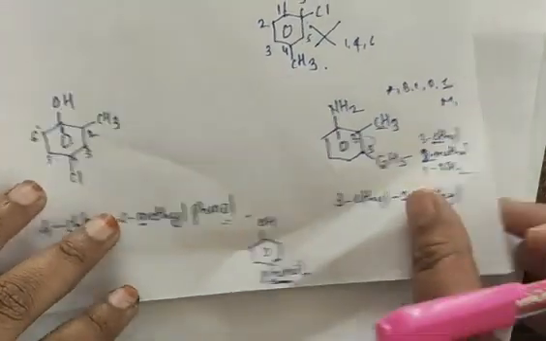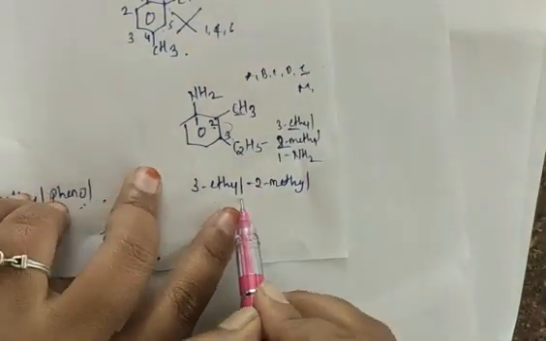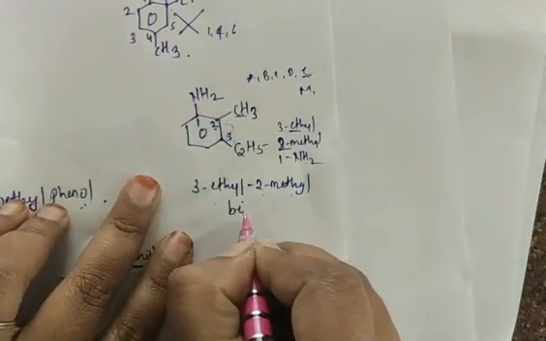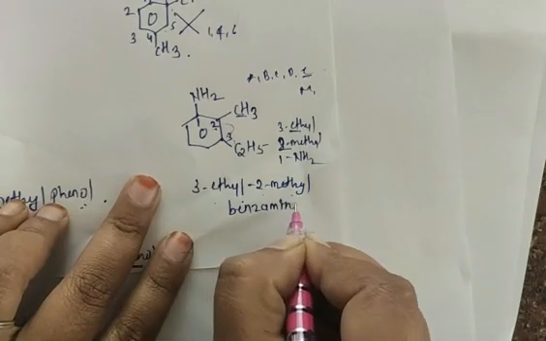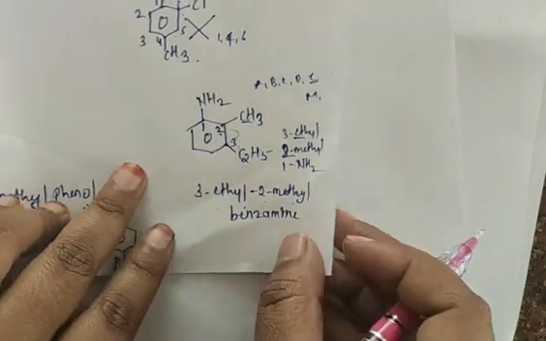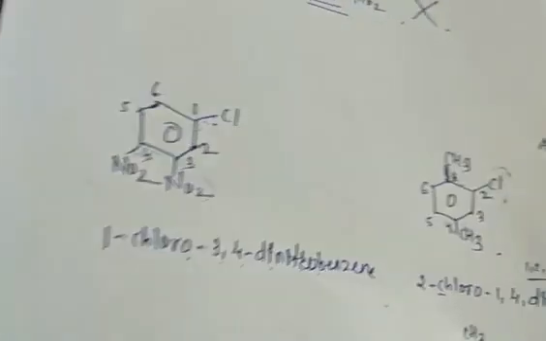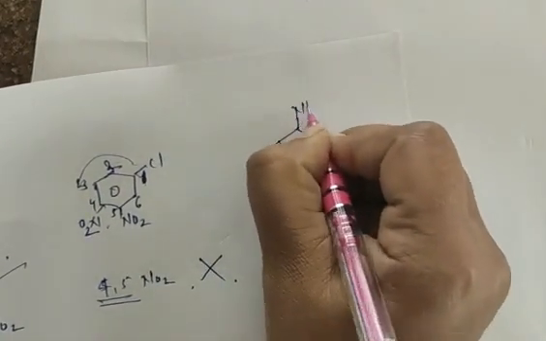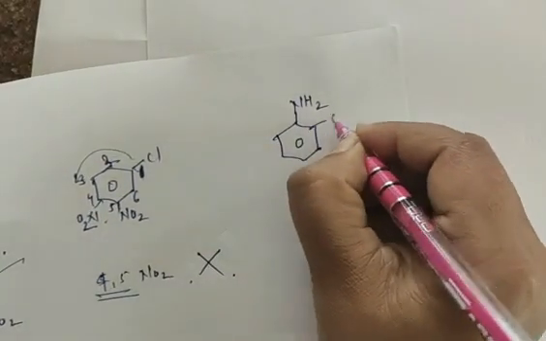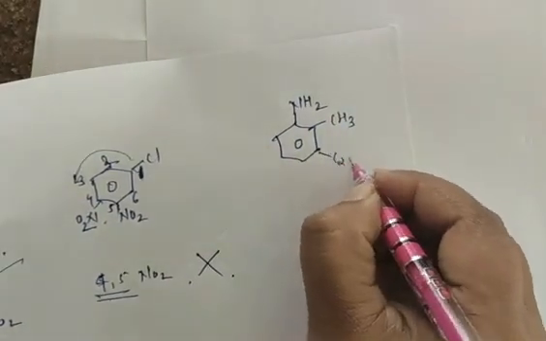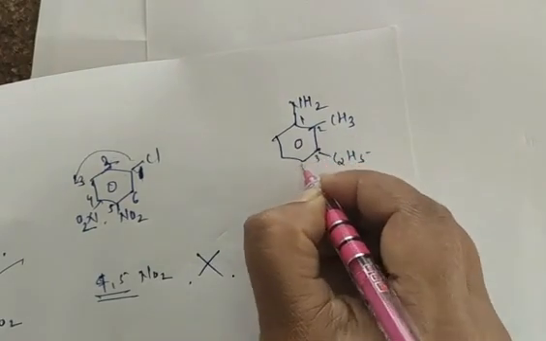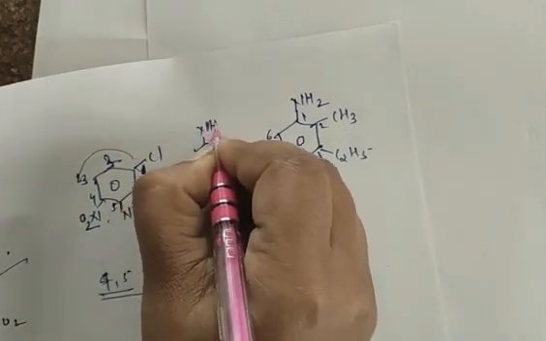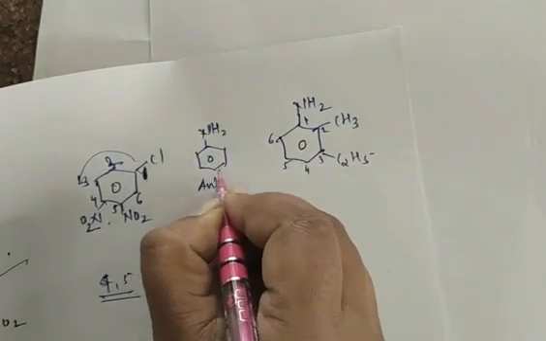Okay, so here, 3 ethyl 2 methyl benzene, which is attached to an NH2 group, is nothing but benzamine. Yes, and also you know that if I write the same example once again here, that is benzene which is attached to an NH2 group. Here there is a presence of CH3, C2H5, 1, 2, 3, 4, 5, 6. So this is your benzene which is attached to NH2 only, we call aniline.